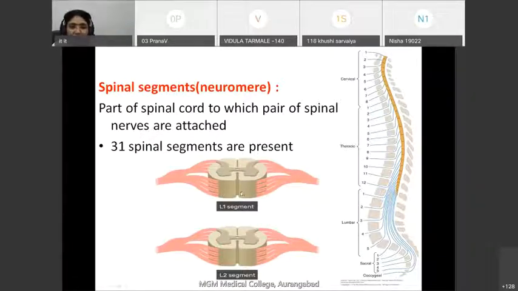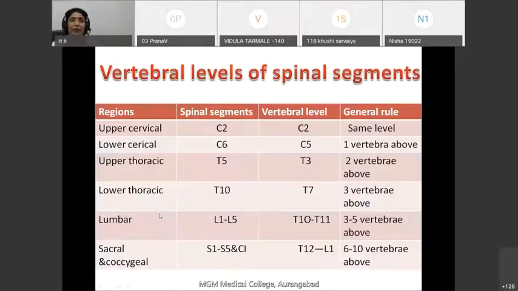And as there are 31 pairs of spinal nerves, there are 31 pairs of spinal segments. So remember, there are 31 pairs of spinal nerve, there are 31 spinal segments, and there are 33 vertebrae. And spinal segment or neuromere is nothing but part of the spinal cord to which pair of spinal nerves are attached. Now one should have thorough knowledge about the level of spinal cord and vertebra.